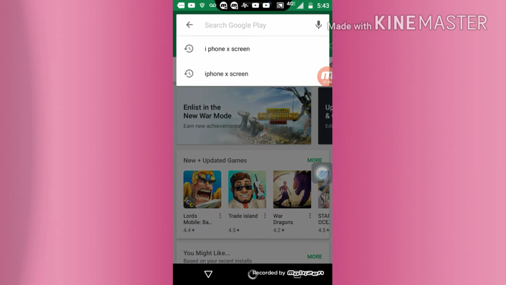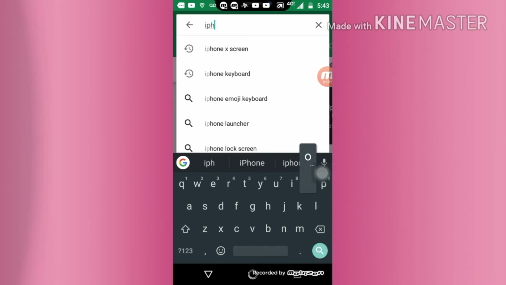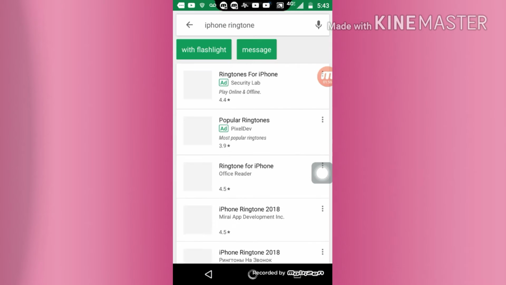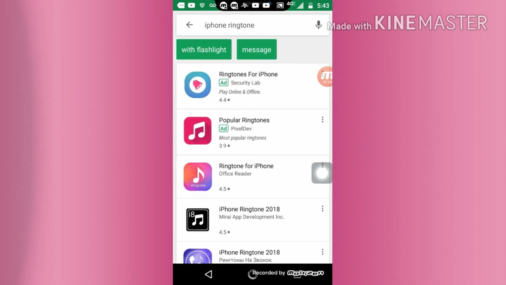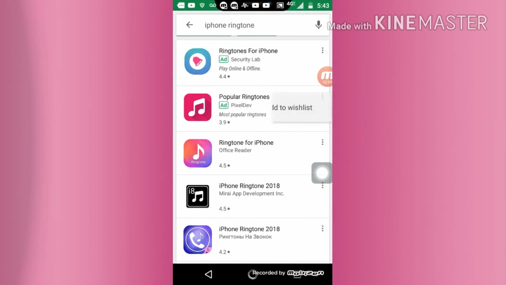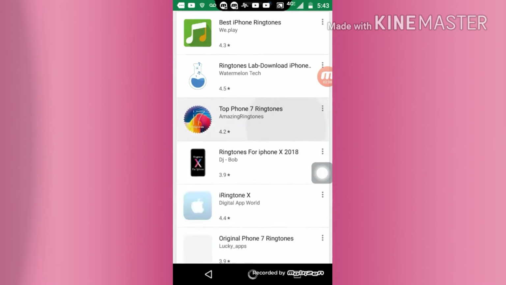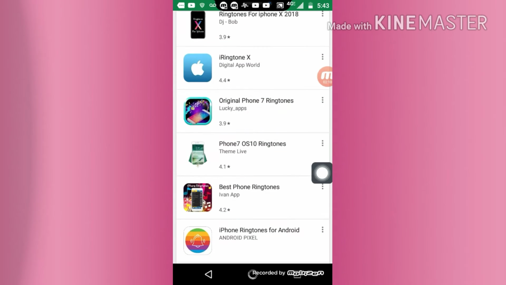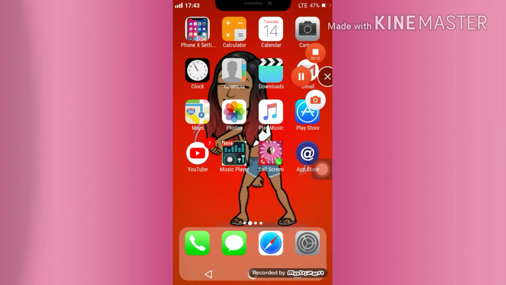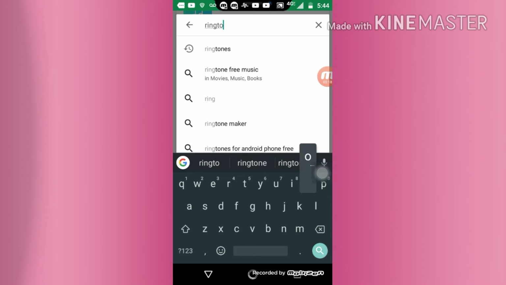So first, what you want to do is type in iPhone ringtones, and one should pop up. Hold on, you guys. Sorry, y'all, I typed that wrong. It's supposed to be ringtone. Free.